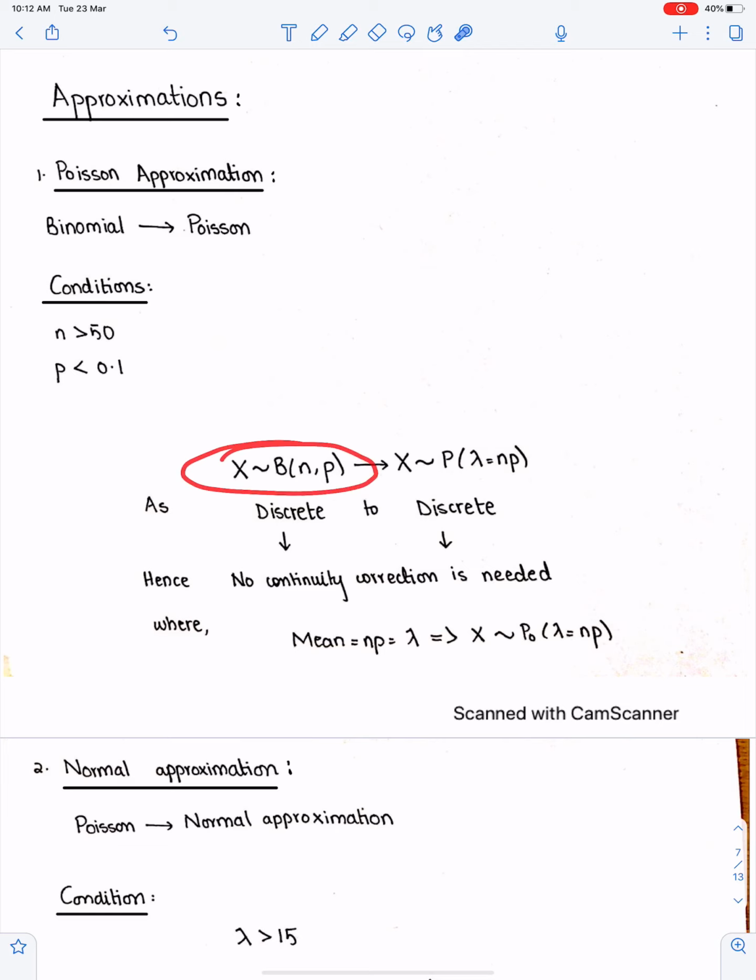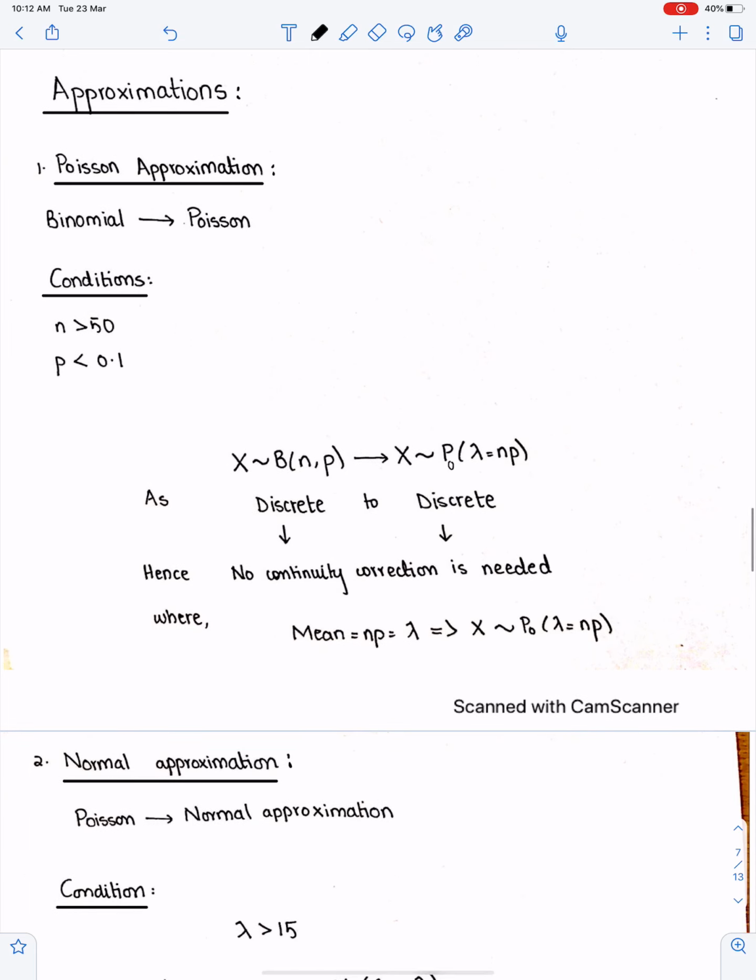So X follows binomial with parameters n and p, and X follows Poisson with parameter lambda, and the value of lambda will be np, because the mean is np and the mean of Poisson is lambda. Therefore, we have np here. No continuity correction is needed.